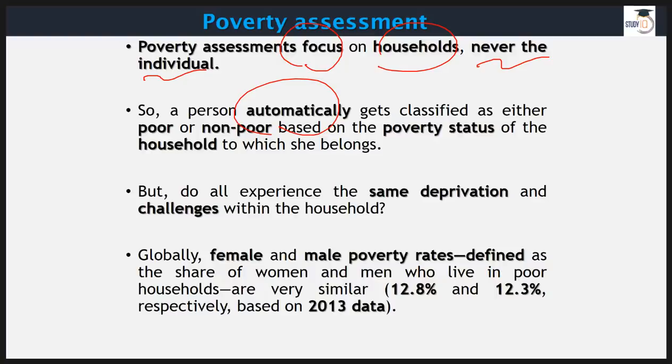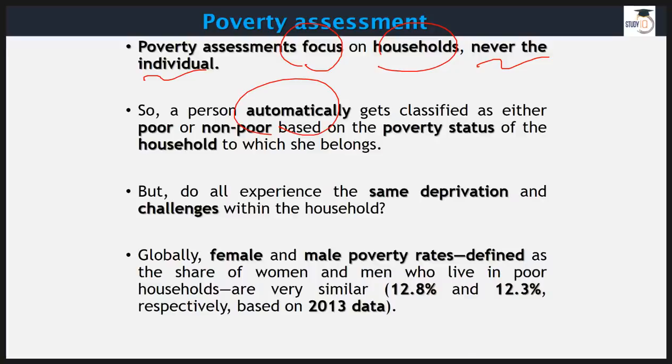If the status of a household is poor, then all the members of that house will be classified under the poor category. And if it is a non-poor house, then all of them will become non-poor. This is not a proper way, because it puts a mask on the issue of poverty.